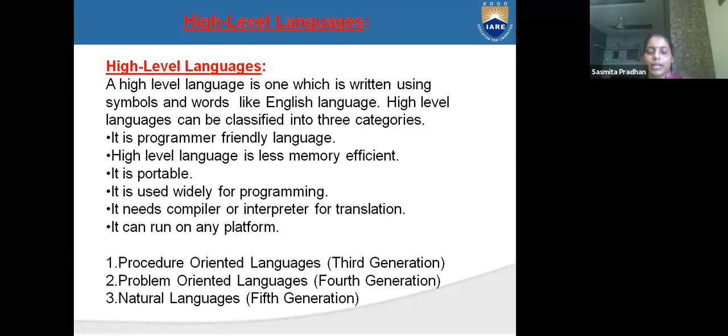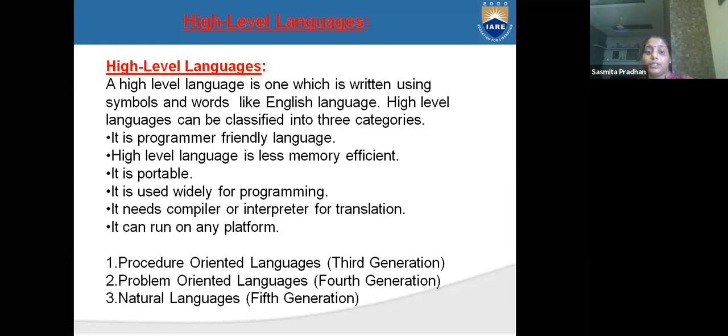There are many types of programming languages, like C, Java, Python, C++. You can learn any of them, but our output should be the same. Our commands will be different, but our variables will be the same. So here the symbols are different, and the words match the English language. These are classified into three types.